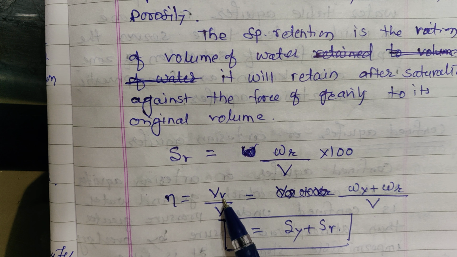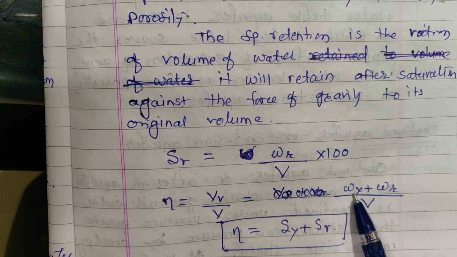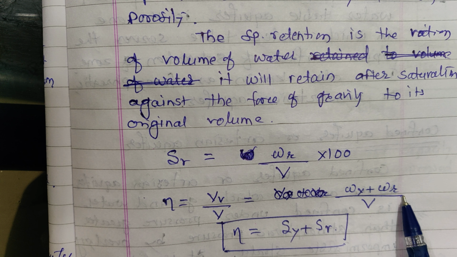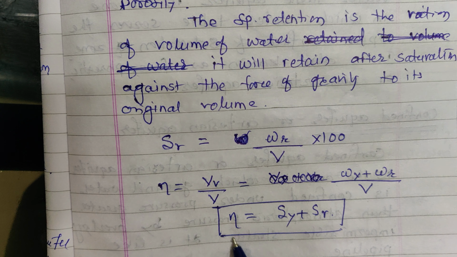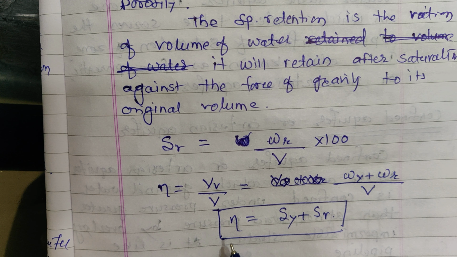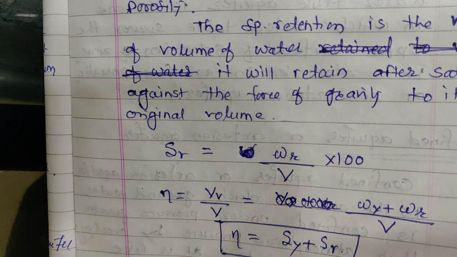So the volume that can be drained plus the volume that will be retained, divided by V. When you separate this, you will get porosity equal to SY plus SR. That means porosity is specific yield plus specific retention.